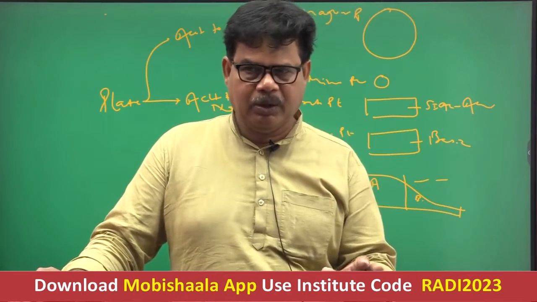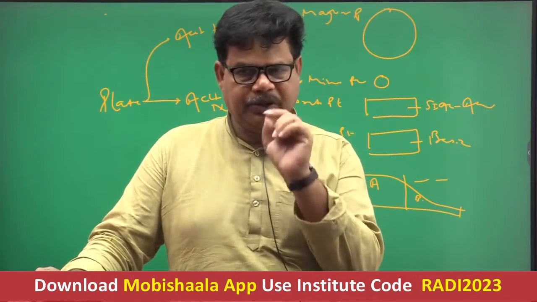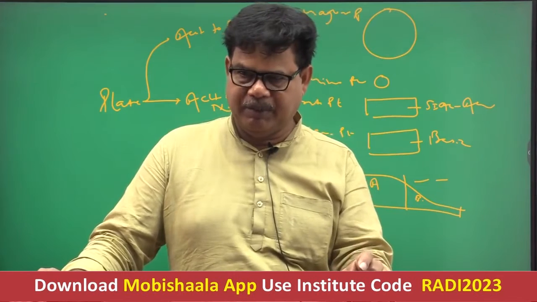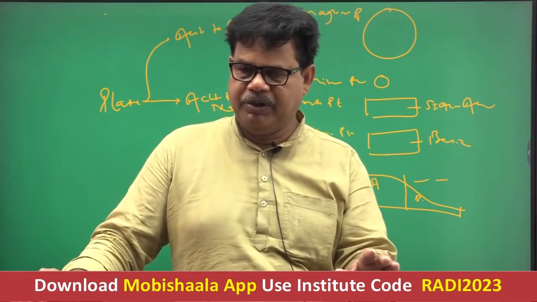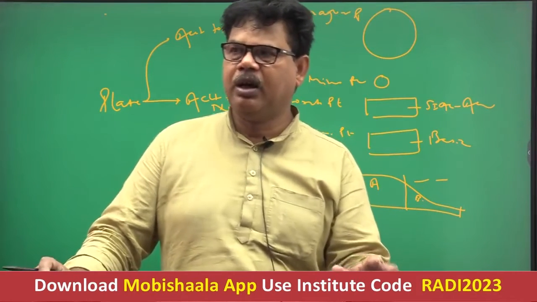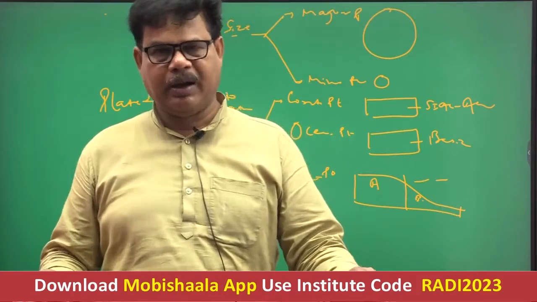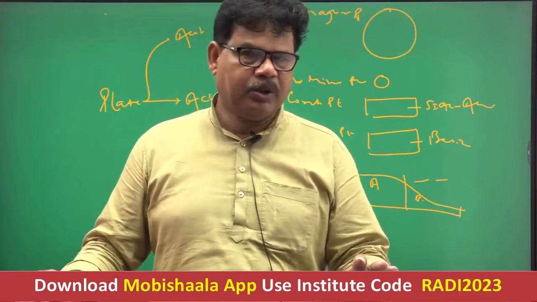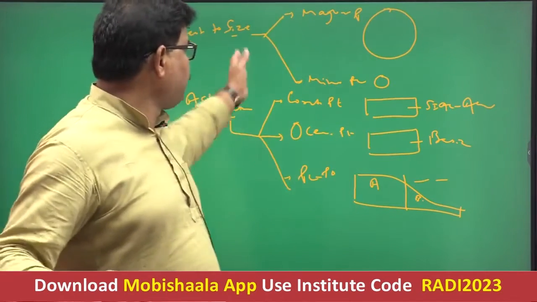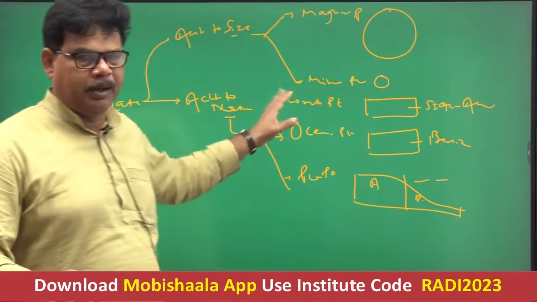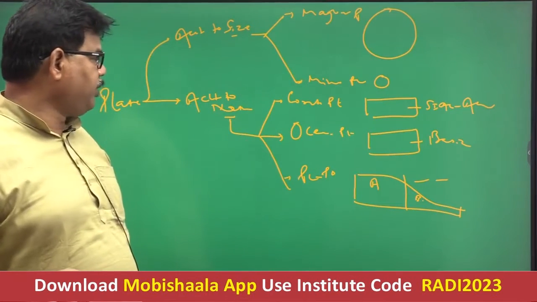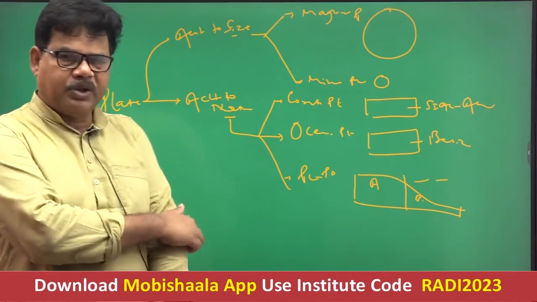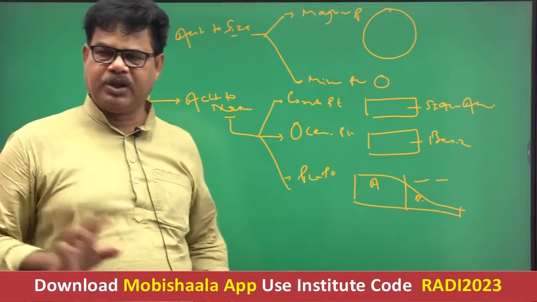So the African continent is acidic in character, but the part of the African plate which exists in the eastern part of the Atlantic Ocean is basic in character. So according to size, we have two types of plate: major plate and minor plate. According to nature, we have three types of plate: continental plate, oceanic plate, and partially continental and partially oceanic plate.